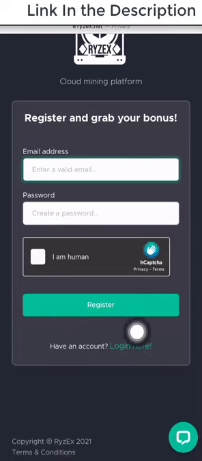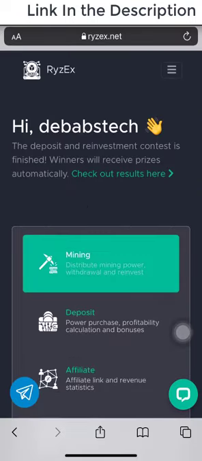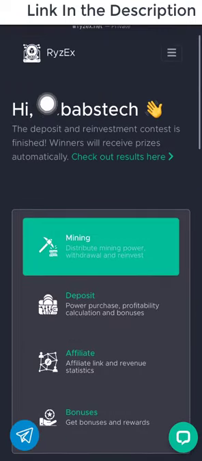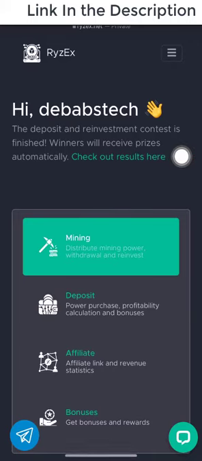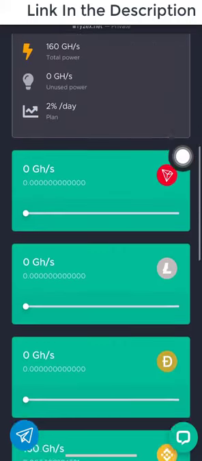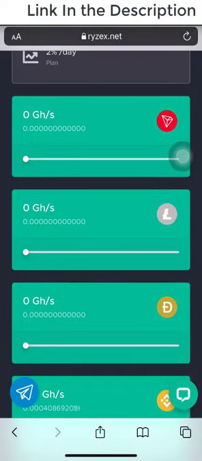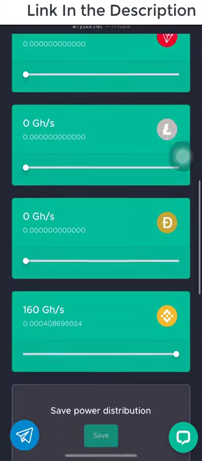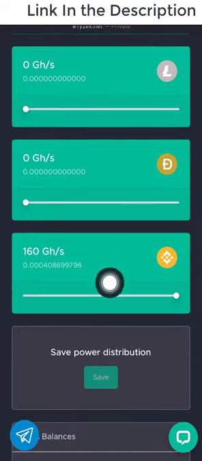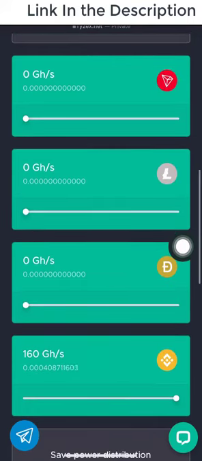In this case, I already have an account, so I'm going to log in and show you how you can begin to mine this free BNB. Alright guys, now I'm logged into my account. As you can see, this is my account, and once you are logged in, this is what you are going to see. As I said, you can mine free TRS, Litecoin, Dogecoin and BNB. Here, as you can see, I'm currently mining BNB. Once you are on this page, you can also choose to mine BNB or any of these coins.